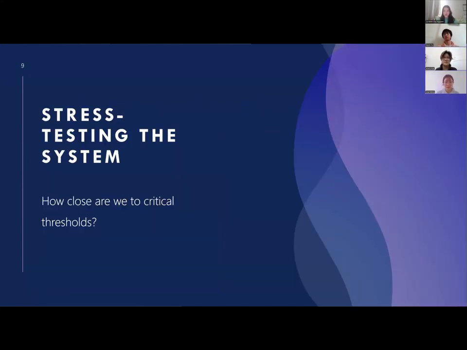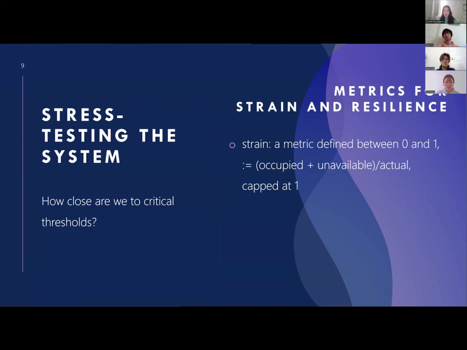So now finally, we might ask ourselves, how close are we to the breaking point? The answer might not be optimistic. Let's define some metrics. Firstly, strain takes into account the occupancy rate of each shelter, but also the unavailable occupancy, which can signify the system's incapacity to respond to certain events. Resilience, on the other hand, considers the health of the system as the average proportion of shelters with less than 90% strain, capable of responding without immediately breaking.